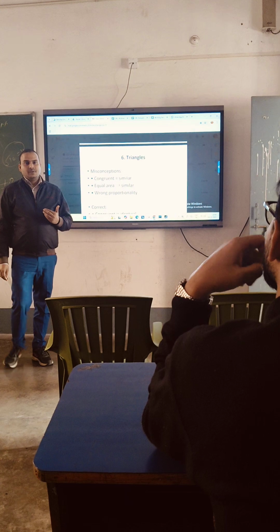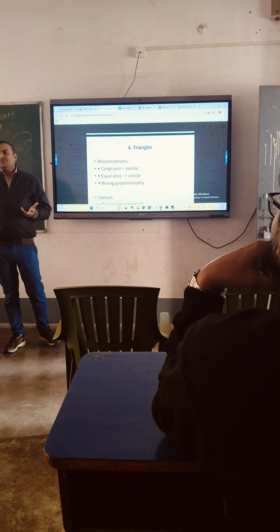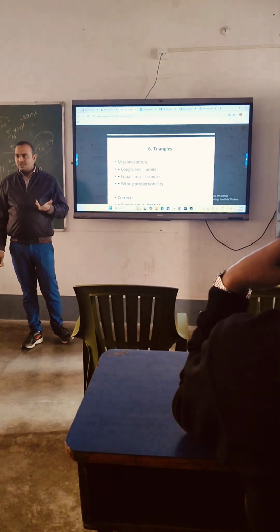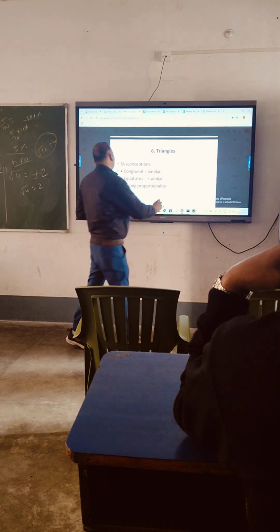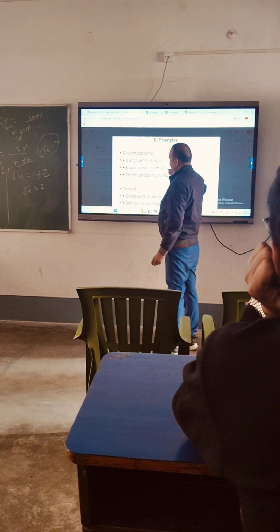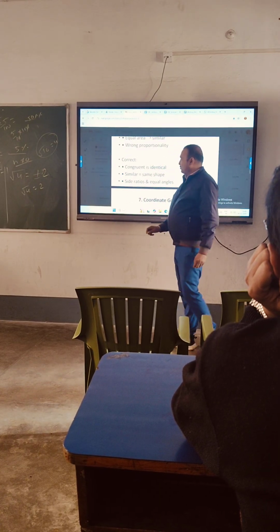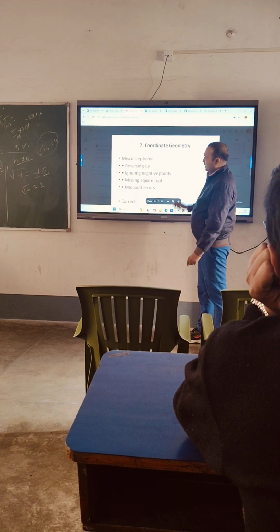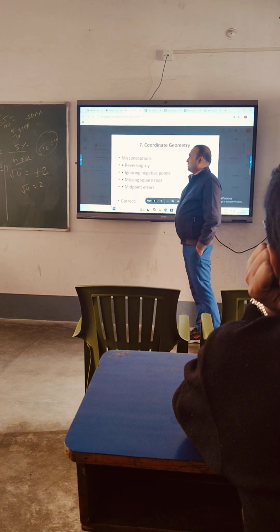No, they will have the same area and same circumference only if they are congruent. Can we reverse x and y?